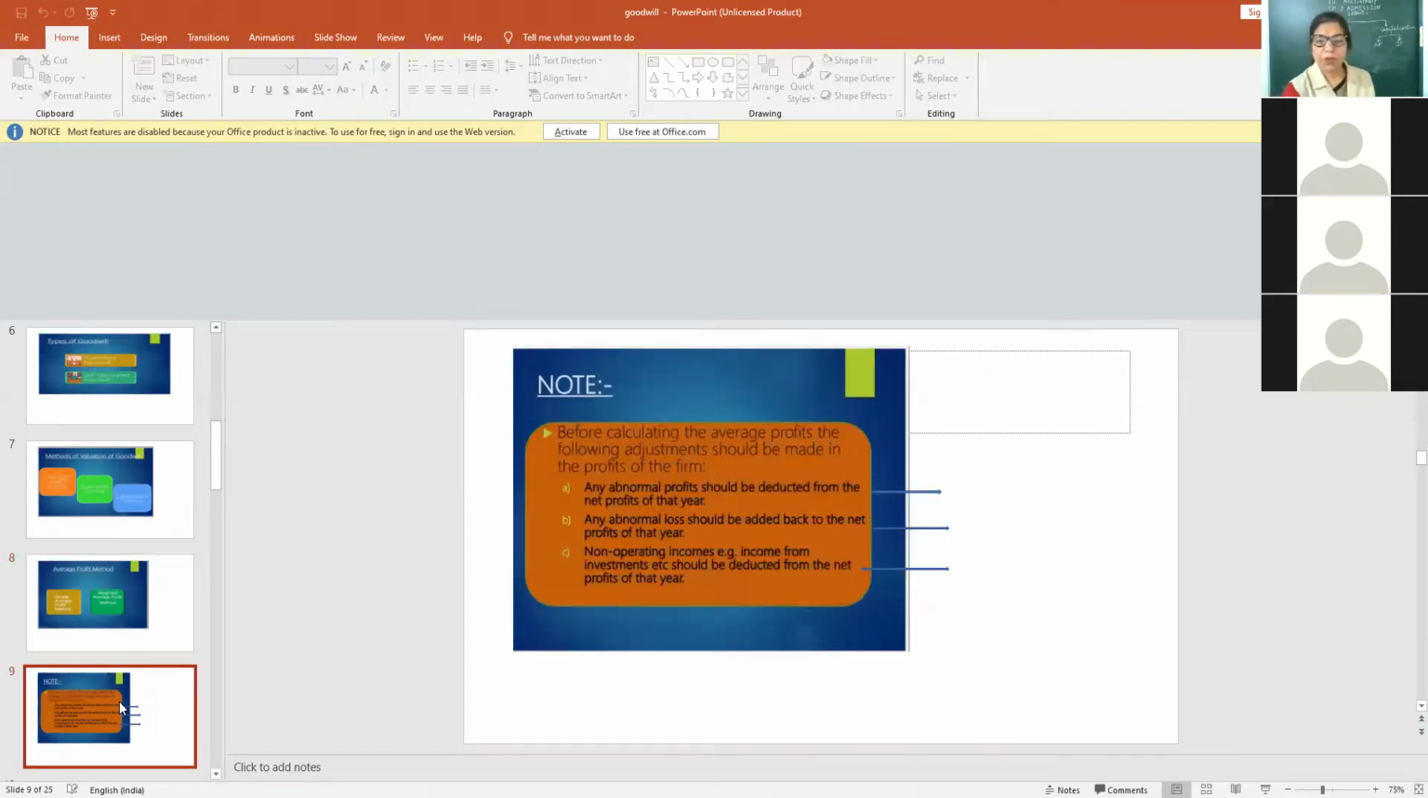Now see, before calculating the average profits, the following adjustments should be made. Abnormal profits, as I told you, should be deducted. Abnormal loss should be added back. Non-operating income means income which is not related to the routine business activities. Income from investment should be deducted. There are two types of losses, normal and abnormal.